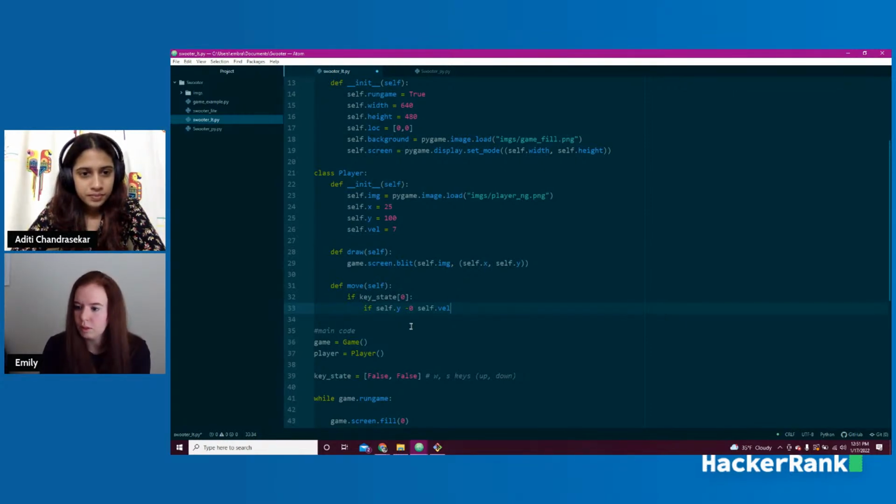If self... what did I just do? I added a 0 in here. Sorry. So if self.y minus self.velocity is greater than or equal to 0, then we're just going to go ahead and say awesome.